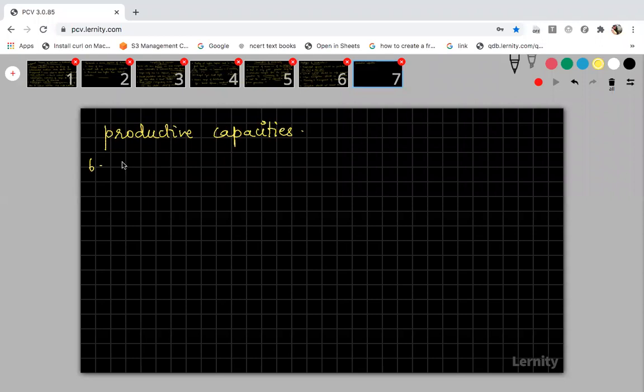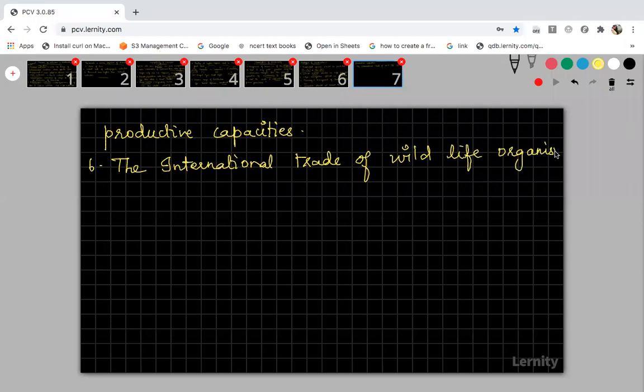And the last one is the international trade of wildlife organisms, or the products we get from wildlife organisms.